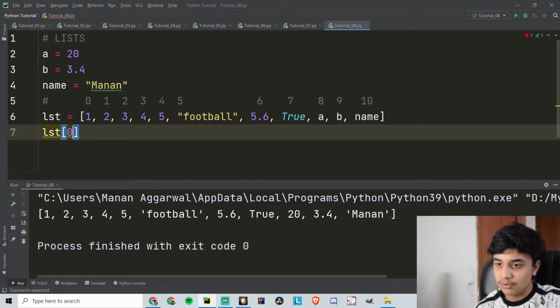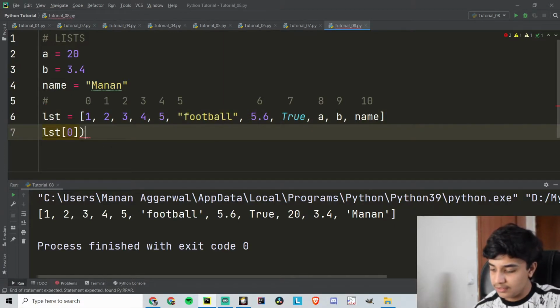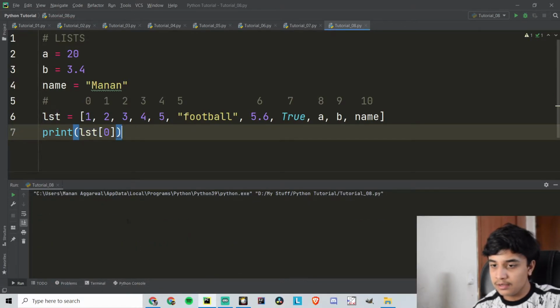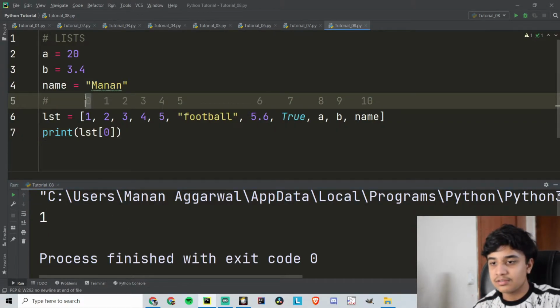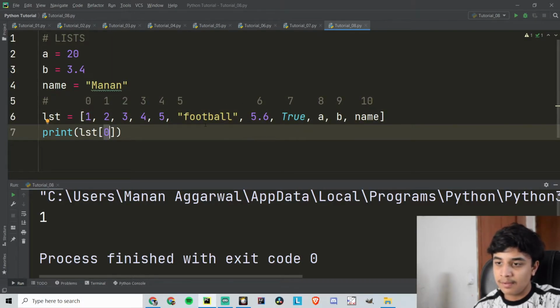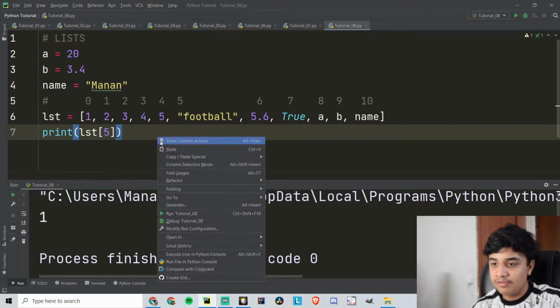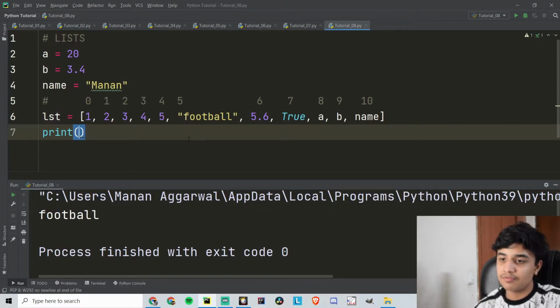If I give 0, then this 0 is referring to this one digit in the list. And when I print this, it will only print the 0th object in the list, the 0th value in the list. So this is the 0 index of 1. And if I want to print football, I can use 5 and then print out 5, which is football. So that's how we use this, and it is the same thing with the list.